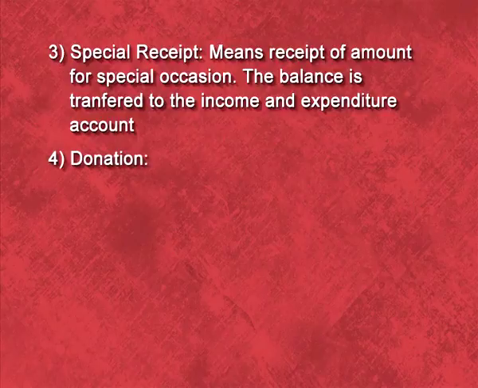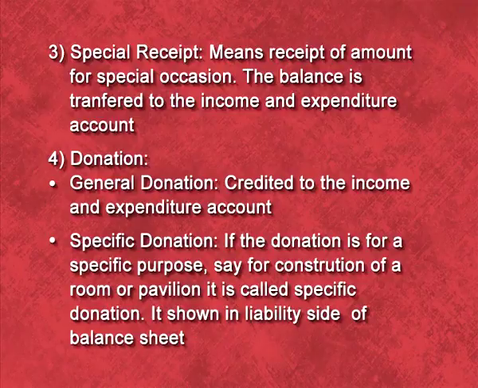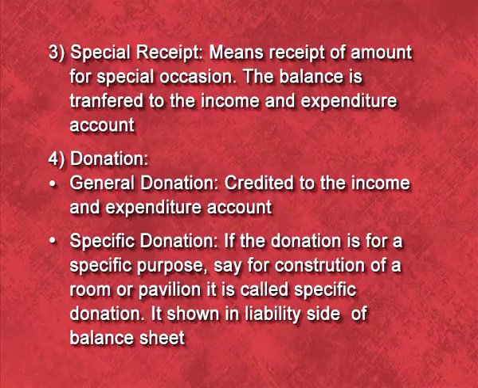Fourth is donation. Donation can be of two types. First is general donation and second is specific donation. General donation is always treated as a revenue nature item, so we transfer this item to the income and expenditure account. But specific donation is an item of capital nature, so we transfer this item to the liability side of the balance sheet.